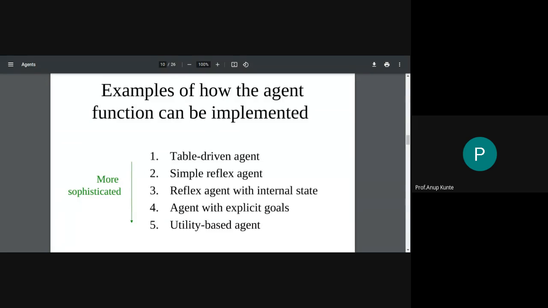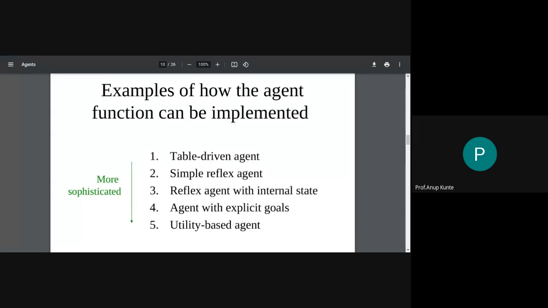Now, the goal is an abstract thing. Goal is not clearly or cleanly defined. Whereas utility, on the other hand, gives you a measure of satisfaction. Suppose I'm achieving a goal or I'm not achieving a goal, that can be determined in a goal-based agent.